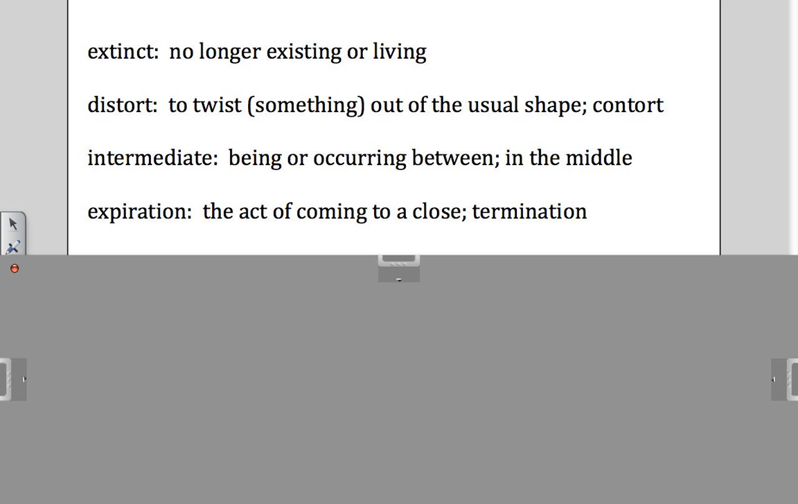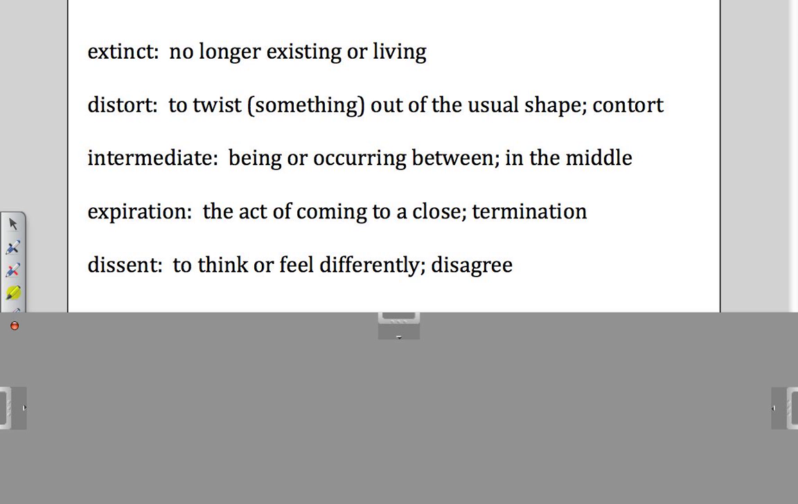Expiration. Expiration is the act of coming to a close or the termination of something. Oftentimes you'll see the expiration date on foods. And dissent. Dissent is to think or feel differently, to disagree.